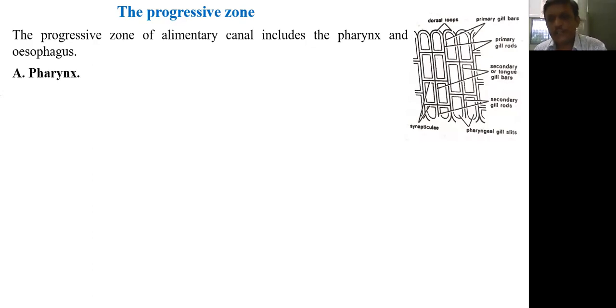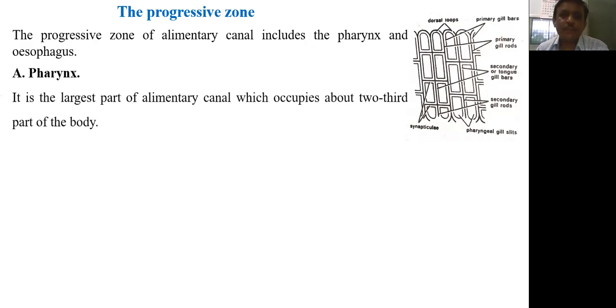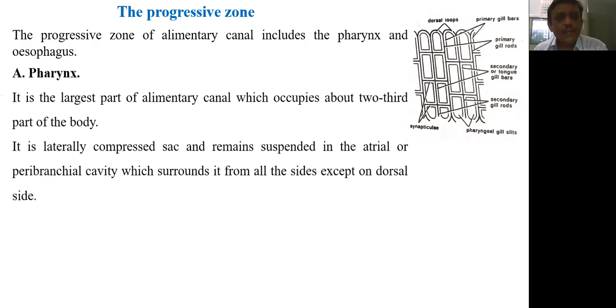The first part is the pharynx. Now, the pharynx is the large part of the alimentary canal which occupies about two-thirds of the anterior body. It is laterally compressed and remains suspended in the atrium, or peribranchial cavity, which surrounds the pharynx from all sides except the dorsal side.